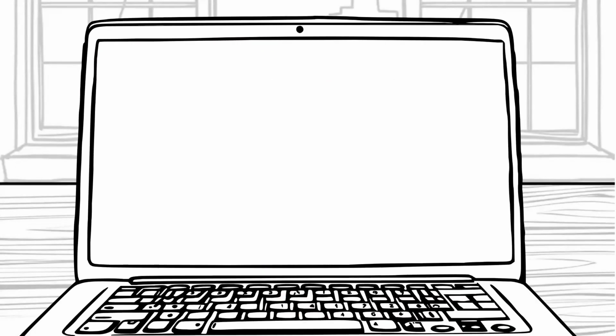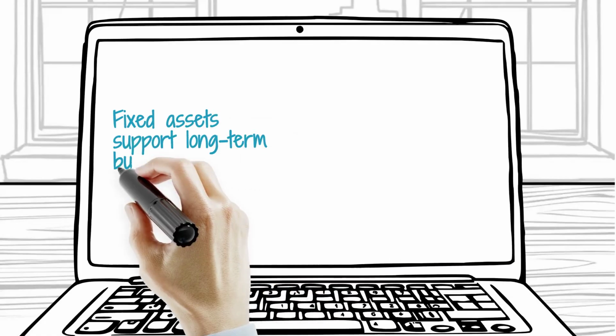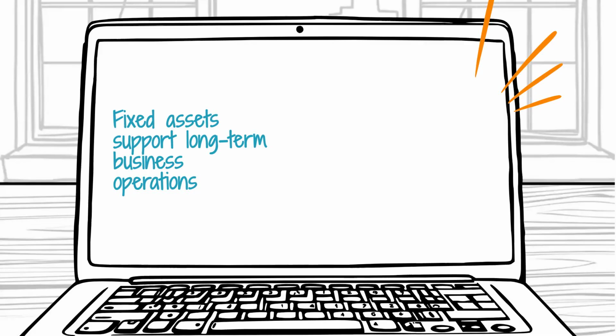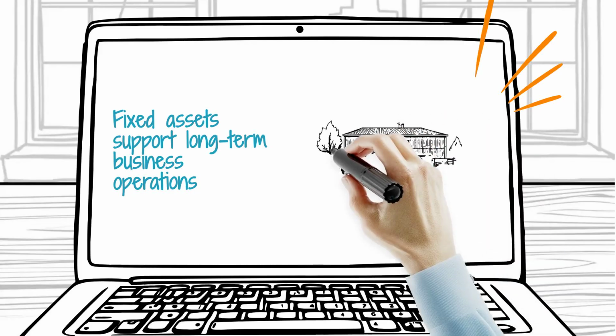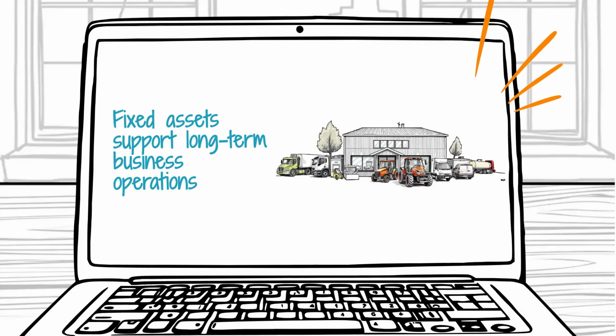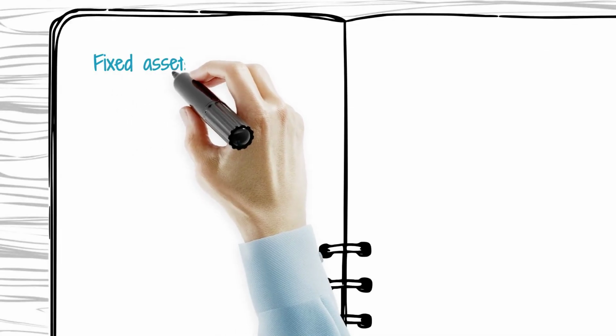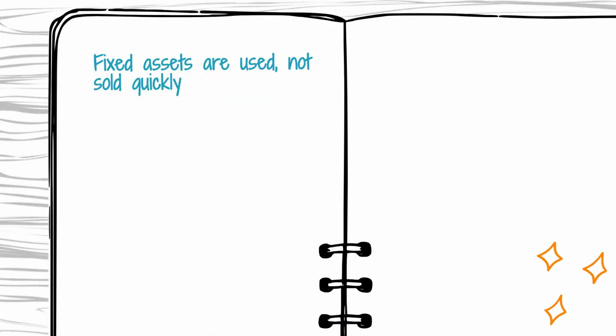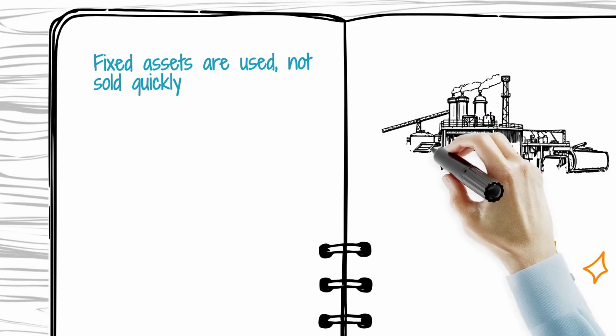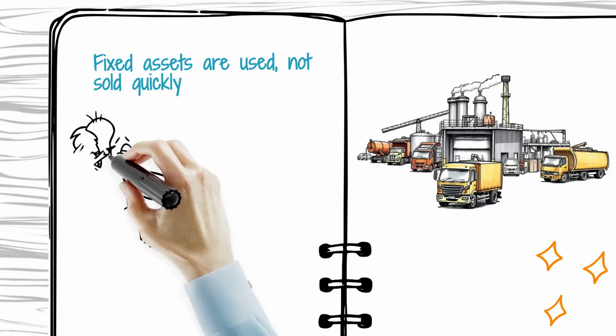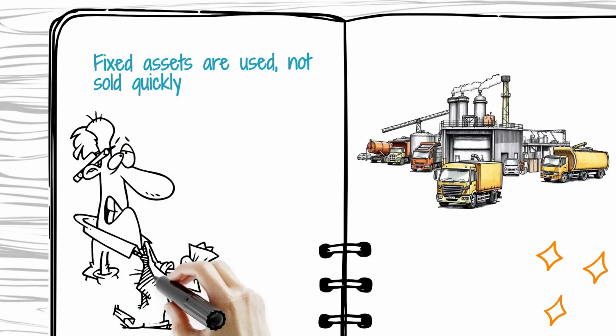Next are fixed assets, also called non-current or long-term assets. These are things a business uses over a longer period of time, such as land, buildings, machinery, vehicles, and equipment. Fixed assets are not meant to be sold quickly. Instead, they support daily operations and usually lose value over time through depreciation, except for land in many cases.